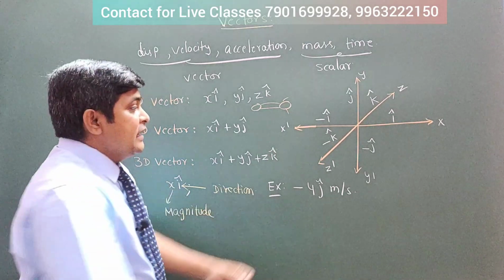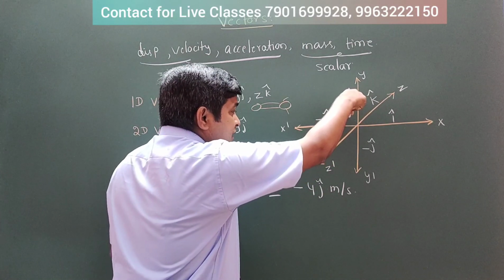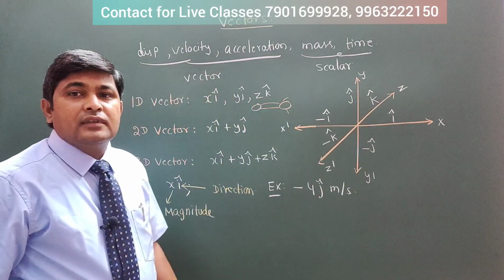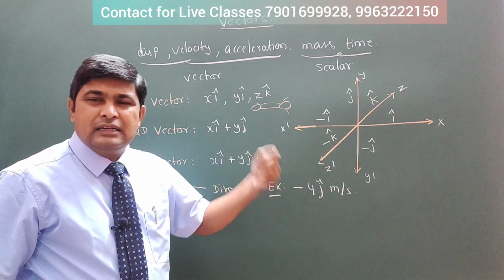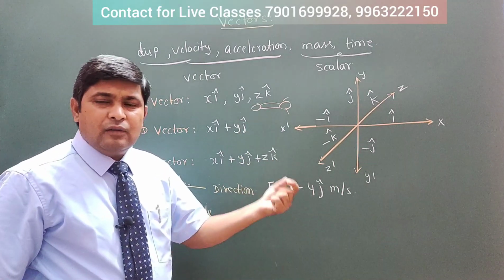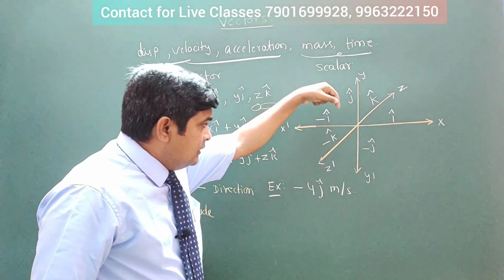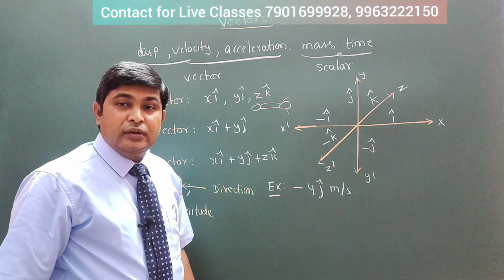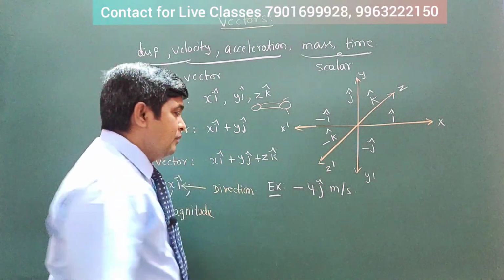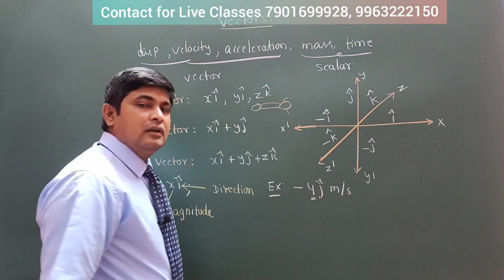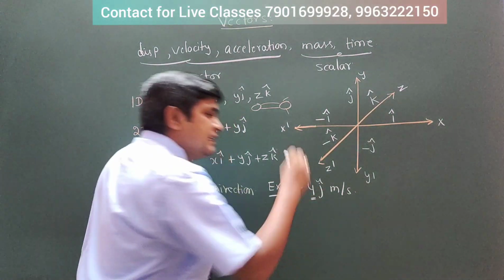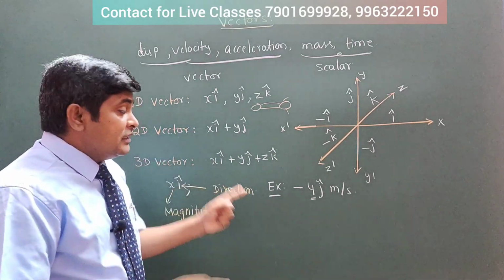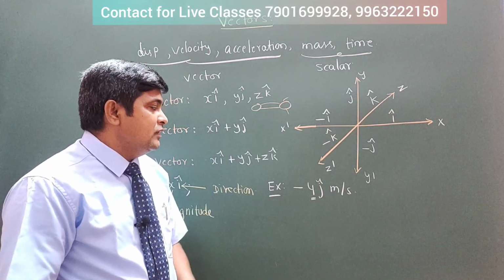Okay, means in y downward, something, whatever that may be, ant or mosquito, bus, car, whatever you take, that object is moving downward. Now can you tell me what is the magnitude of it? Magnitude is 4. What is the direction? Minus j. With that you can get it, right? So if it is one dimensional, it is quite easy, you can say it.